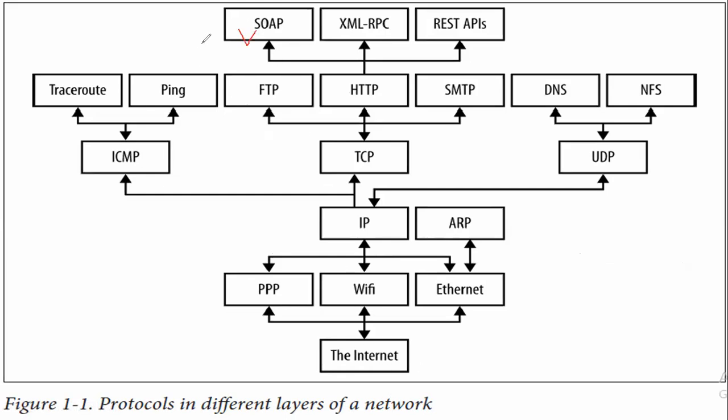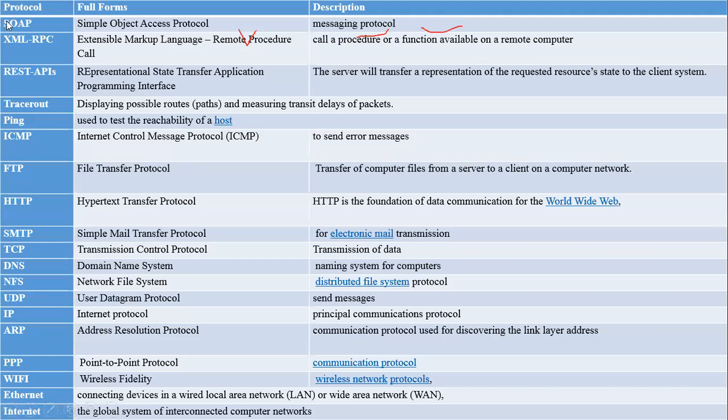First protocol is the SOAP protocol. I'm going to give a detailed description of these protocols, abbreviations and all the information regarding these short forms. XML-RPC, REST APIs. Okay, take a look. What is the SOAP protocol? SOAP is the Simple Object Access Protocol. It is a messaging protocol: if I want to send some messages from one computer to another, or one device to another, the protocol which helps me send that information is the SOAP protocol, the Simple Object Access Protocol.